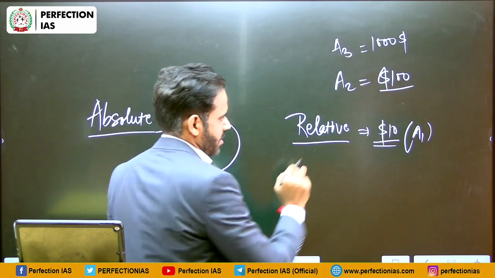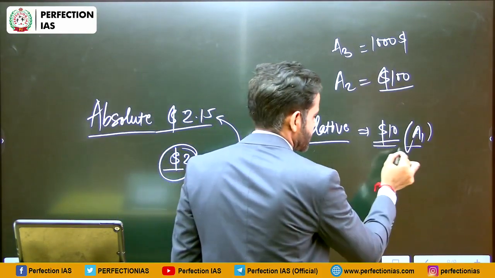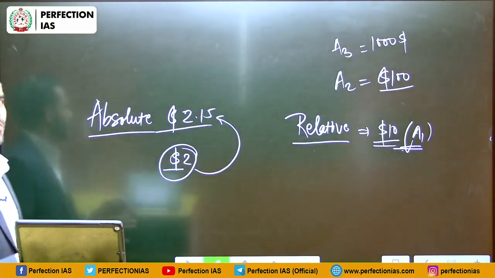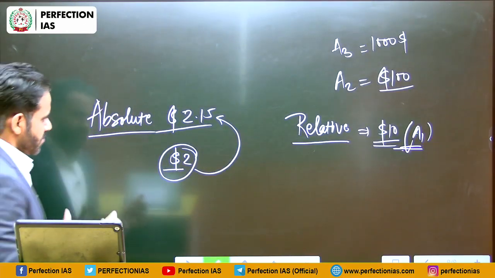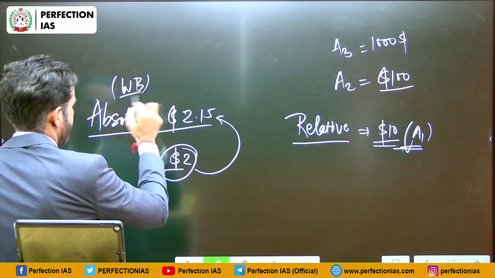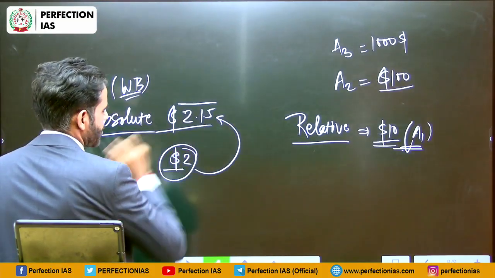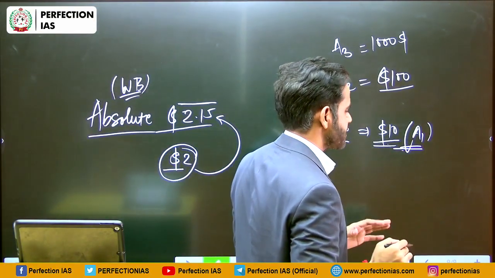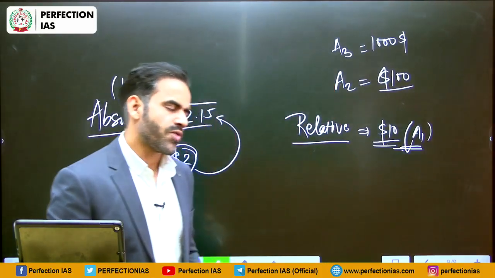It should be noted that A1 is technically not poor, because as per the World Bank estimates, the line is 2.15. So I am having more than 2.15. That means it is not a case of absolute poverty.